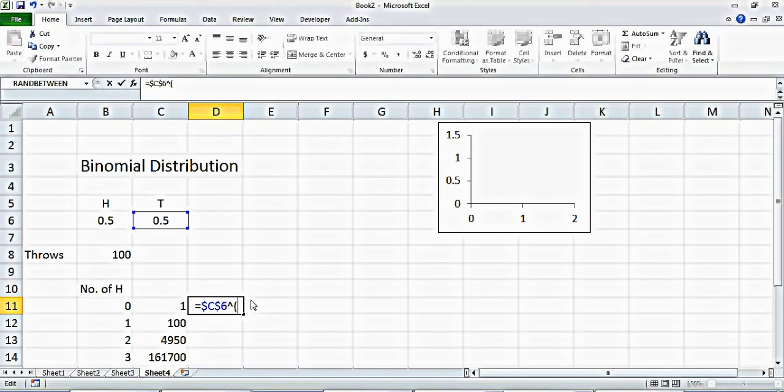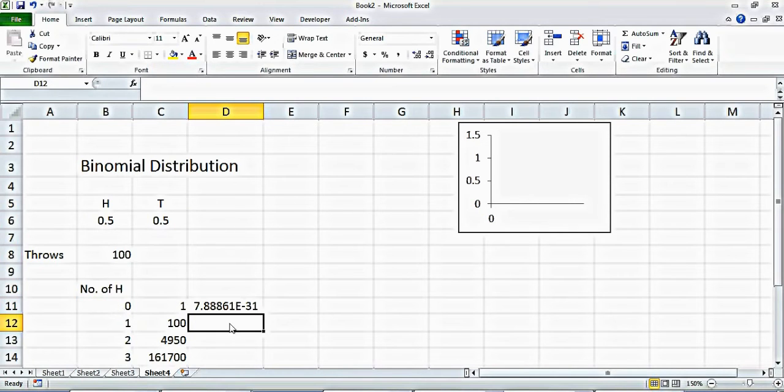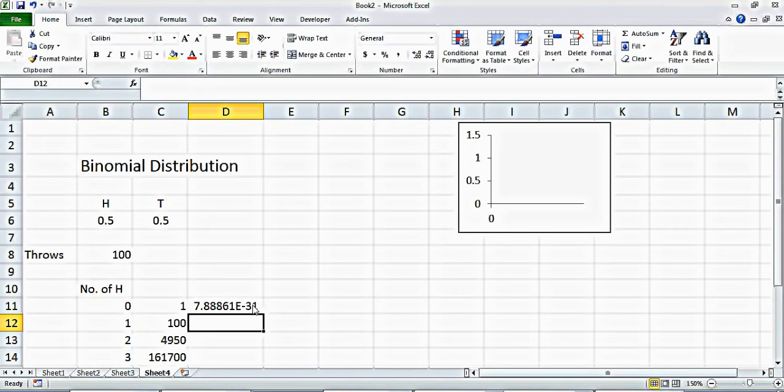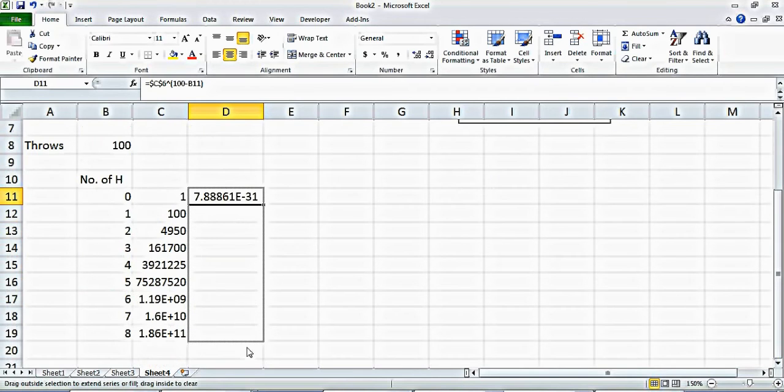That will be equal to 100 minus number of heads. The number of heads is 0, so that will be equal to this number. So the probability of getting all tails is very, very low. And then we can do the same here.